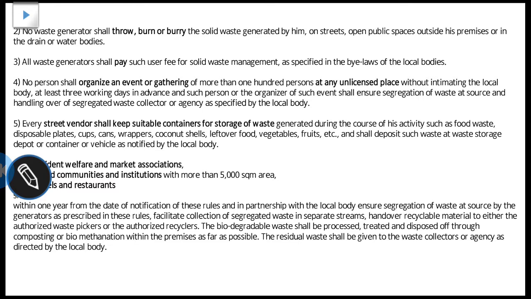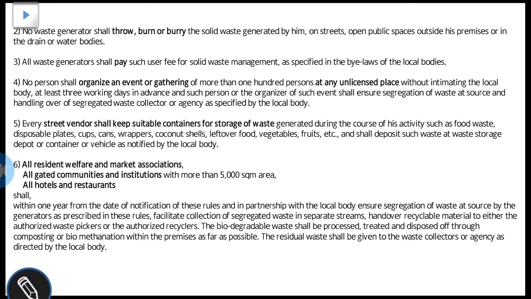So the next one is that every street vendor shall keep suitable containers for storage of waste. Different containers for different types of waste, like one for biodegradable, another for non-biodegradable, and a third one for domestic waste. There should be segregation of waste at the source, which can be done using different types of bins. It can be in different colors, or we can paste stickers on the different bins.